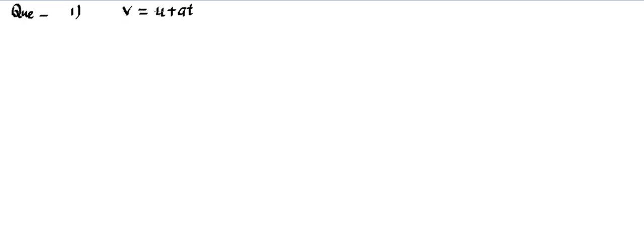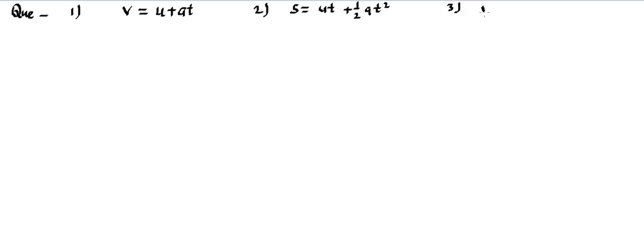This should have the same dimension as this term. Second, let's write the second equation of motion, s equals ut plus half at square. Again you need to check the three terms involved and find out that these will have the same dimensions.